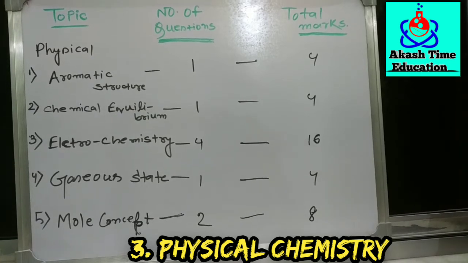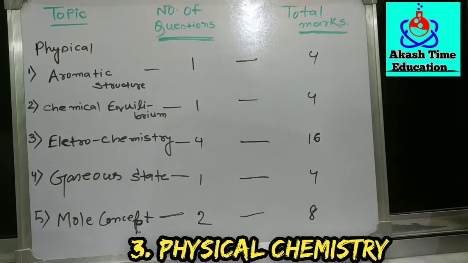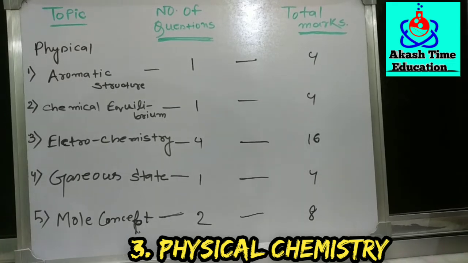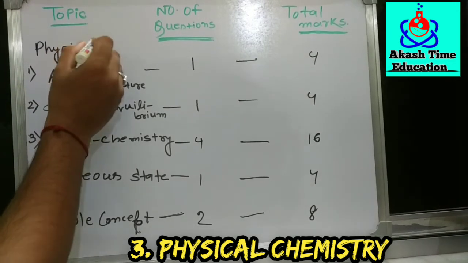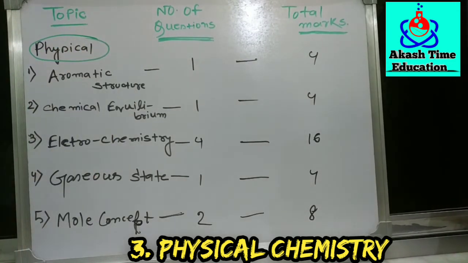But dear students, you have to remember, if you want to crack JEE Main with the help of the chemistry subject, then our third topic, which is a subtopic under chemistry, is physical chemistry. It is one of the best and greatest areas where you can take a lot of marks. From here, a lot of questions come. So students who are in class 11, or students who are in class 12, I recommend you must look carefully at the physical chemistry topics.